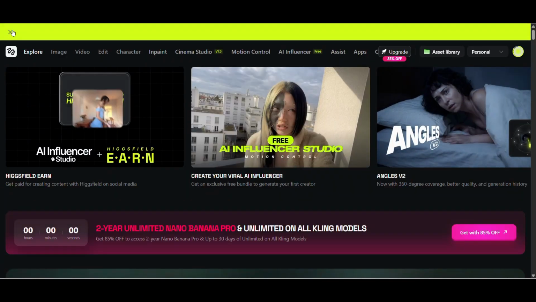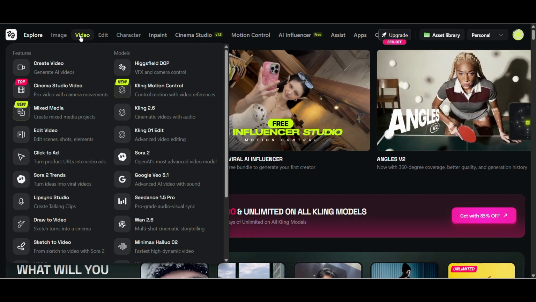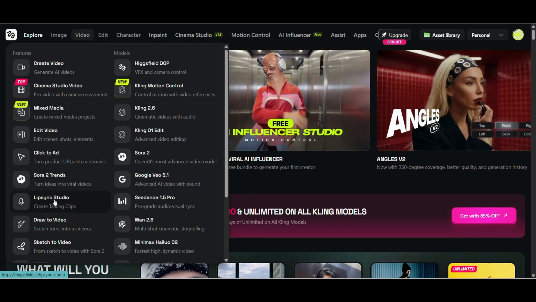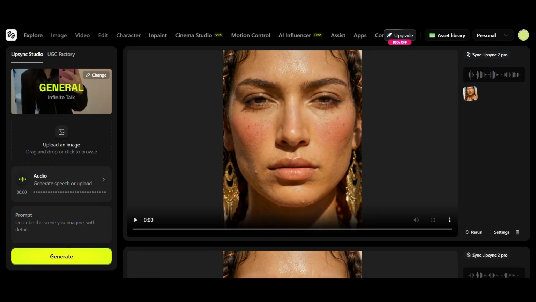Option 2, Higgsfield AI. This is simpler and faster. I'm opening Higgsfield.ai in a new tab. I'm already logged in. I'm looking for Lip Sync Studio. Found it. Clicking on Infinite Talk. This interface is simpler. I'm clicking Upload Image. Selecting my monk image. Done.